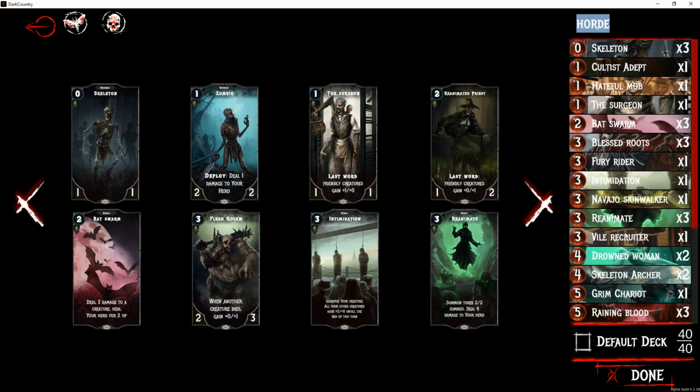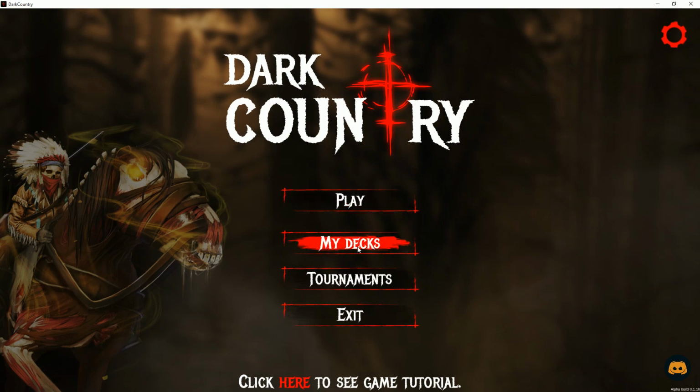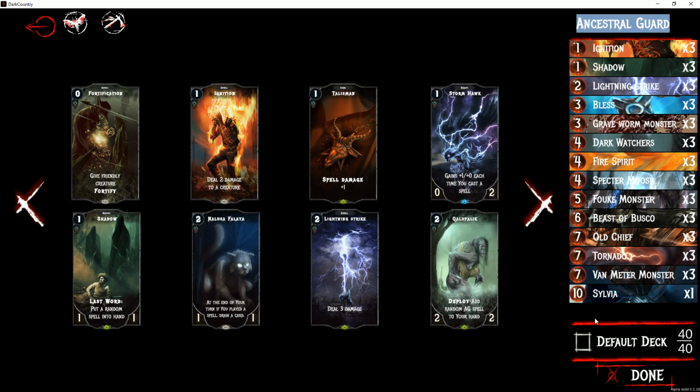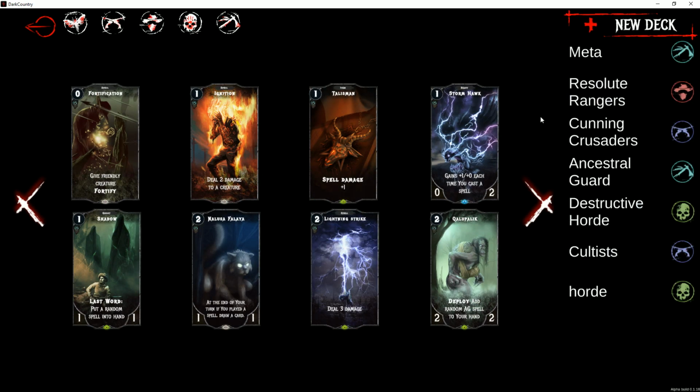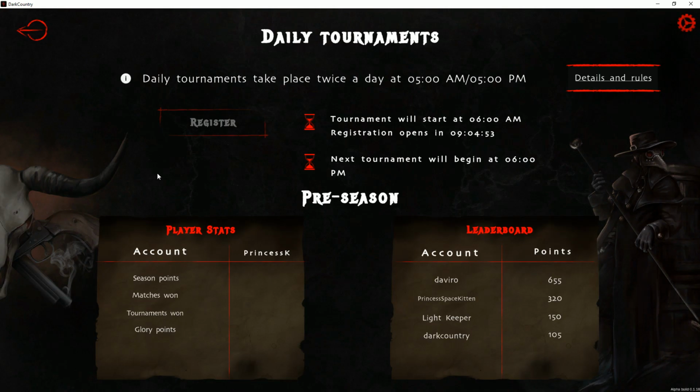Again, in order to use this, you're going to have to click default deck, and that is then going to be the deck that you play in the game. To change decks, you just click on another one, default deck, and that will now be the one that you use when playing.